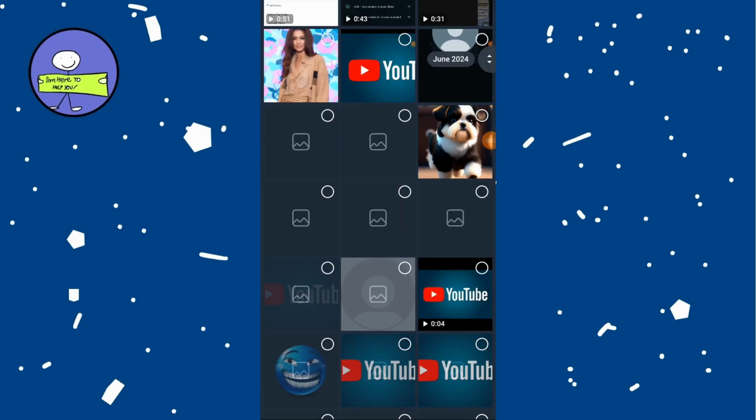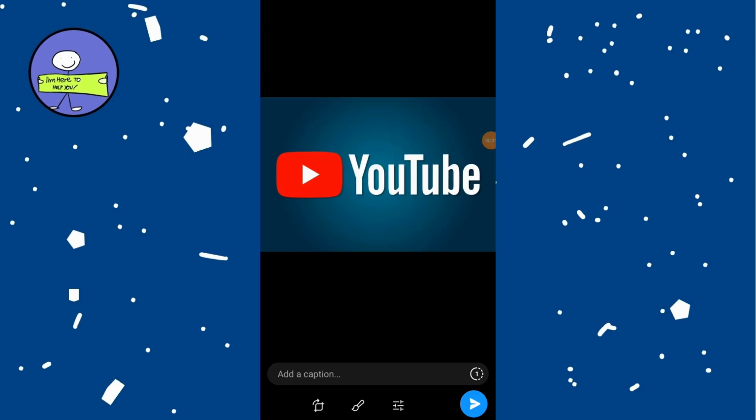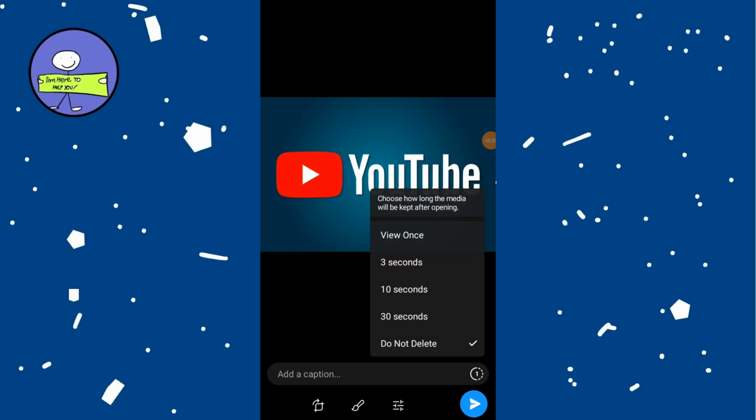Do not click the check mark directly. Instead, tap on the photo or video to open it in preview mode. A long press menu will appear with the option Send with Timer. Click on that. You can set the photo to be viewed once or for a specific duration.